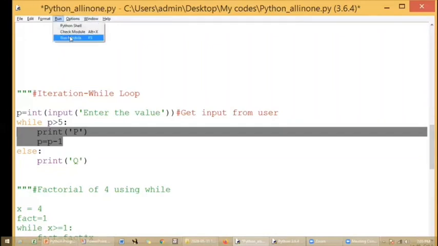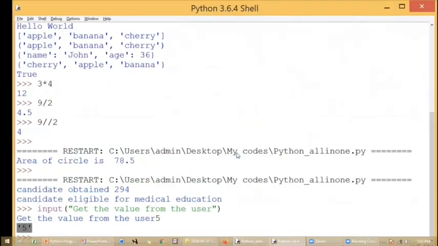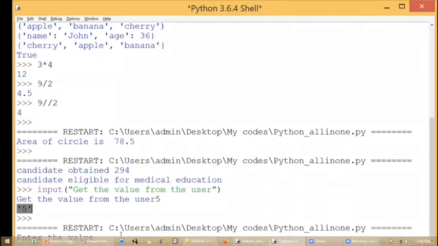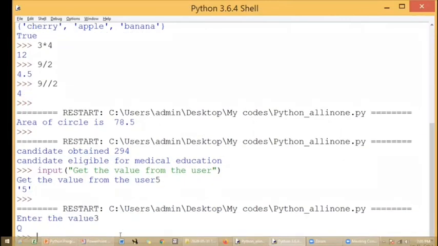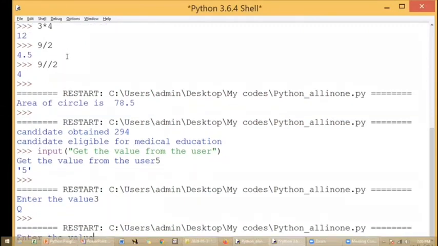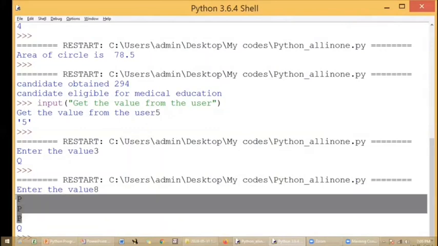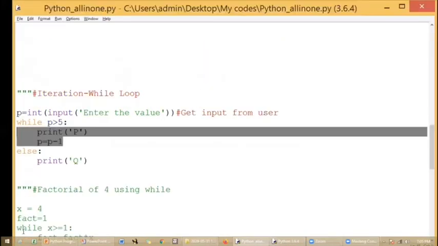Let us run this code. I have commented all the other part. So when you run the code, it is asking me to give the input value. See, when I give 3, it is printing only Q. Okay. But again, I'm going to run the code. When I give some higher values, say for example 8 or something, that many number of times I'll be getting P. How many times the while loop will be working with the true condition, that many number of times I'll be getting P, and else part only one time I'll be getting Q. So this is a very simple way. So you can also try this code.